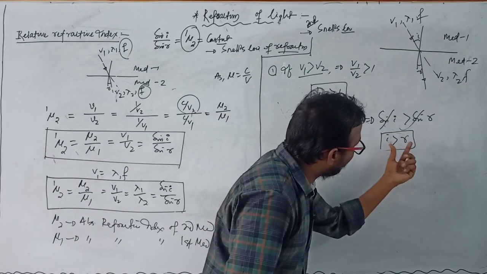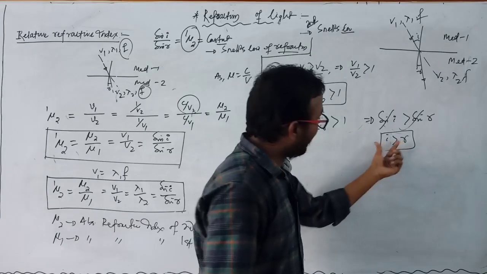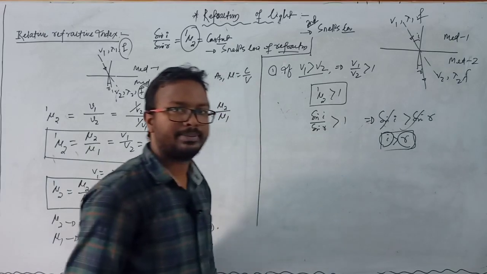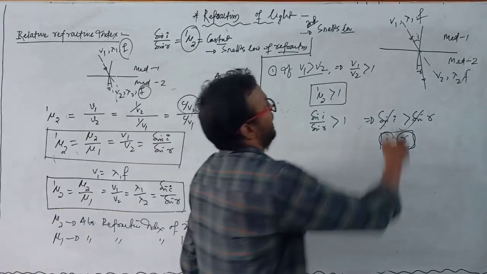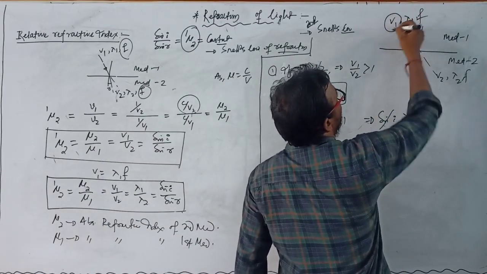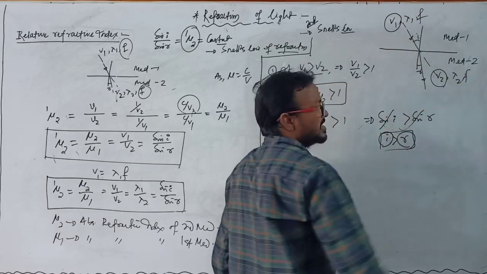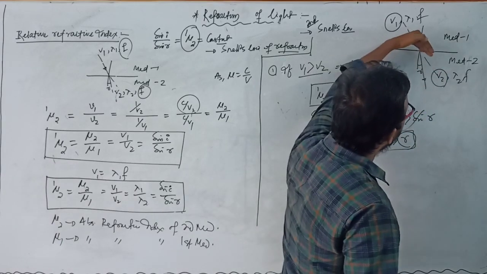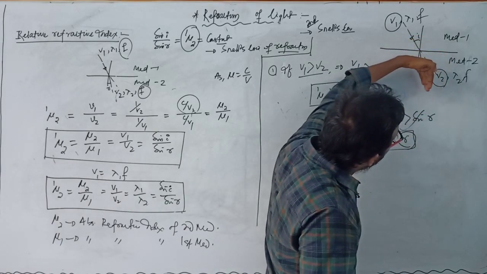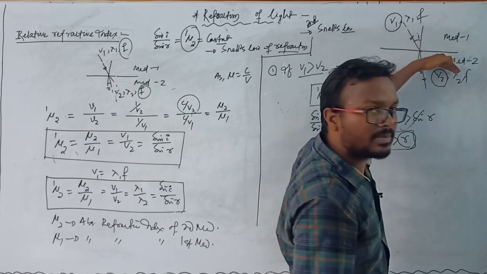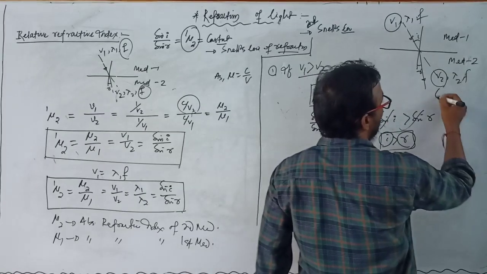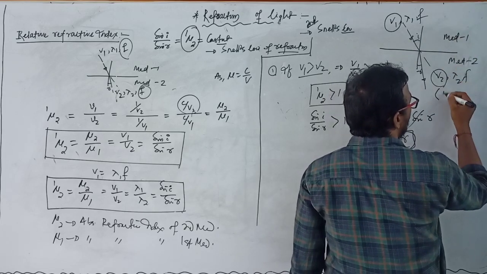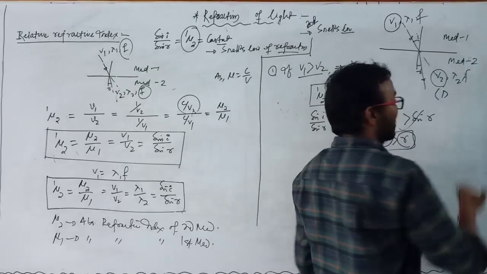And this relation indicates that the angle of incidence is greater than the angle of refraction, while the velocity of incident is greater than the velocity of refraction. So when light bends towards the normal while coming from one medium to another medium, this medium is known as heavy medium as compared to fast medium, and that medium is known as optically denser medium.